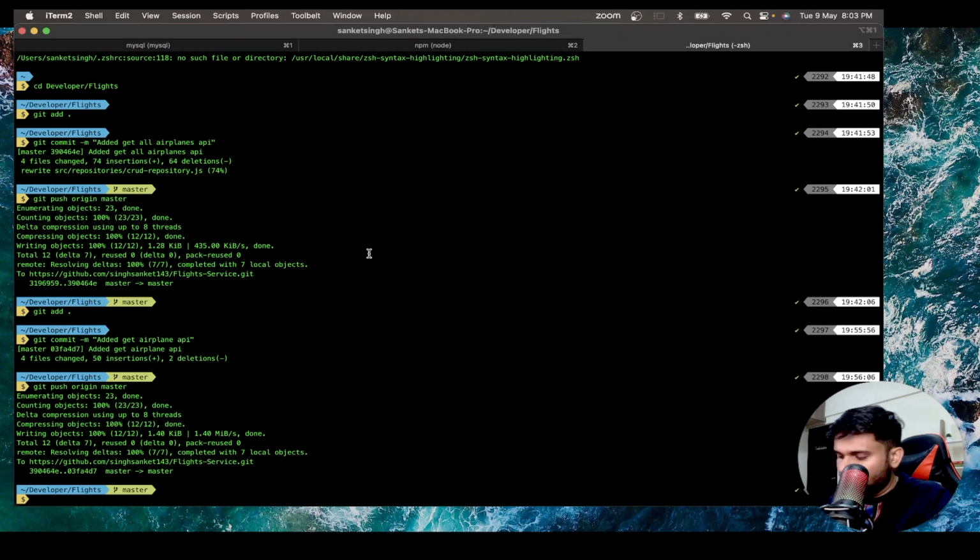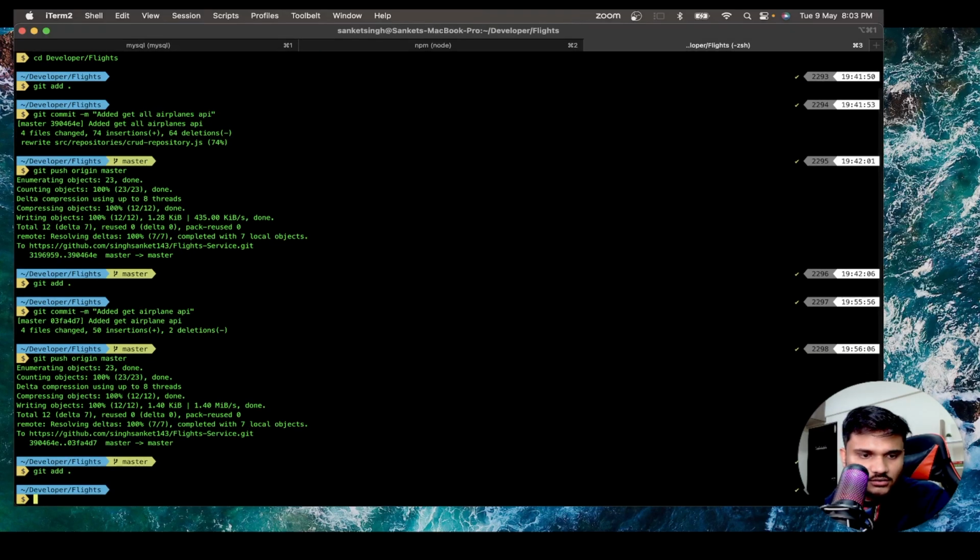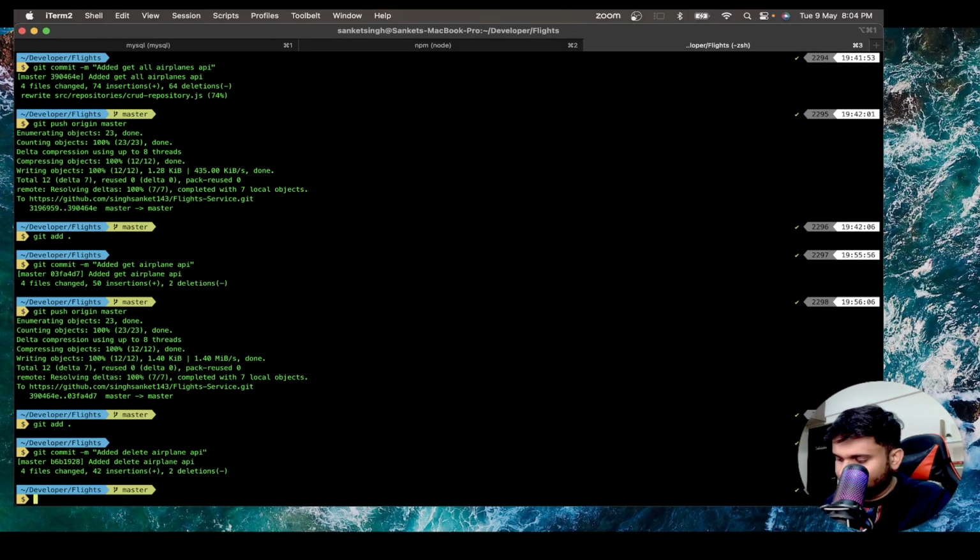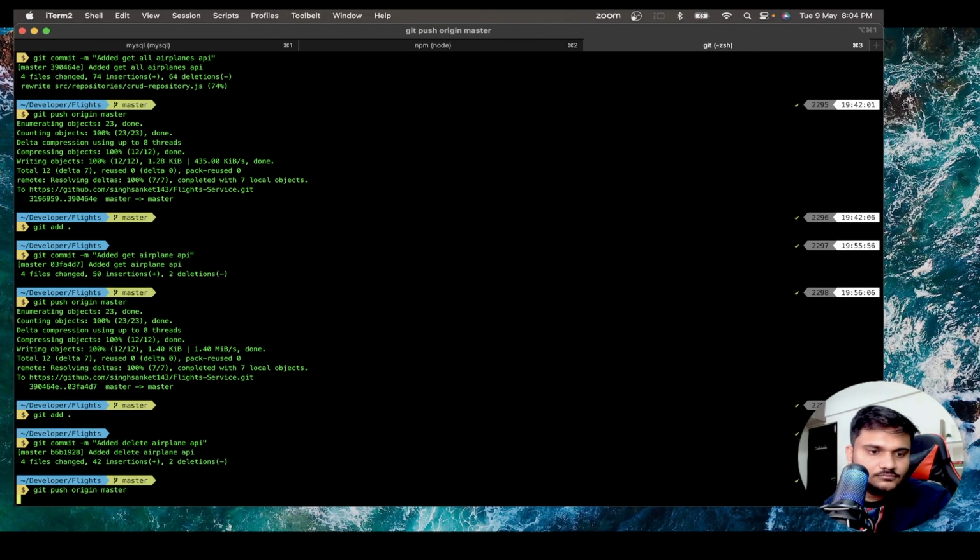Now let's quickly commit: git add all, git commit -m, added, delete airplane API. As simple as that.